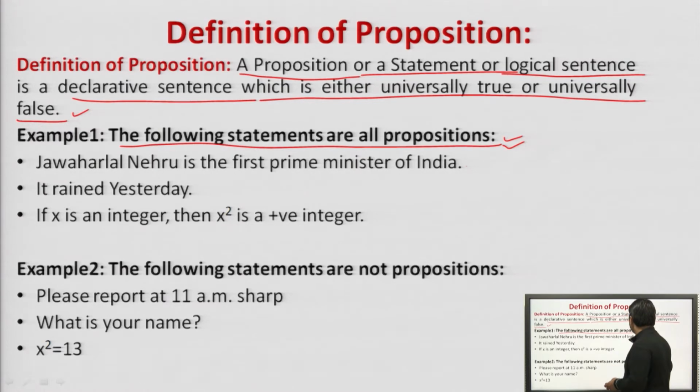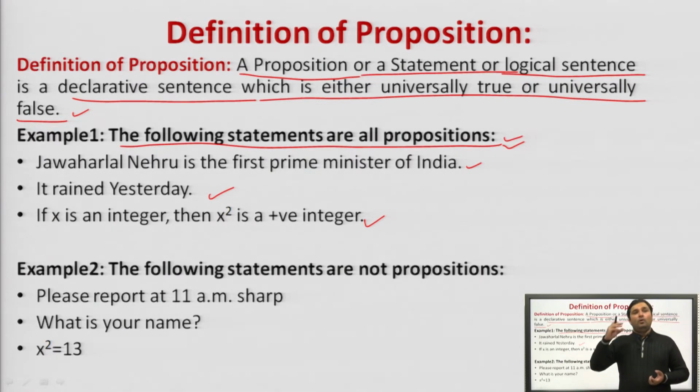First, Jawaharlal Nehru is the first Prime Minister of India. Yes, this is universally true. It rained yesterday. Yes, this is universally true. If x is an integer, then x square is a positive integer. Suppose x is an integer with value plus 6, obviously x square is plus 36. If x is minus 6, obviously x square is 36.